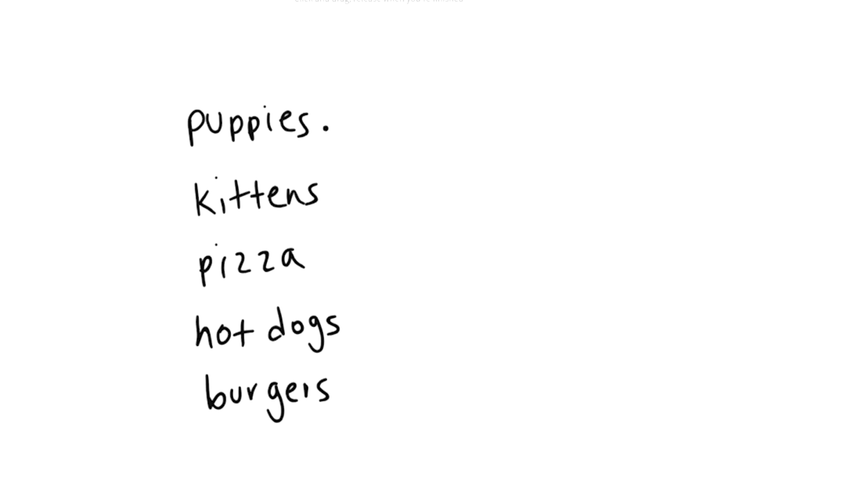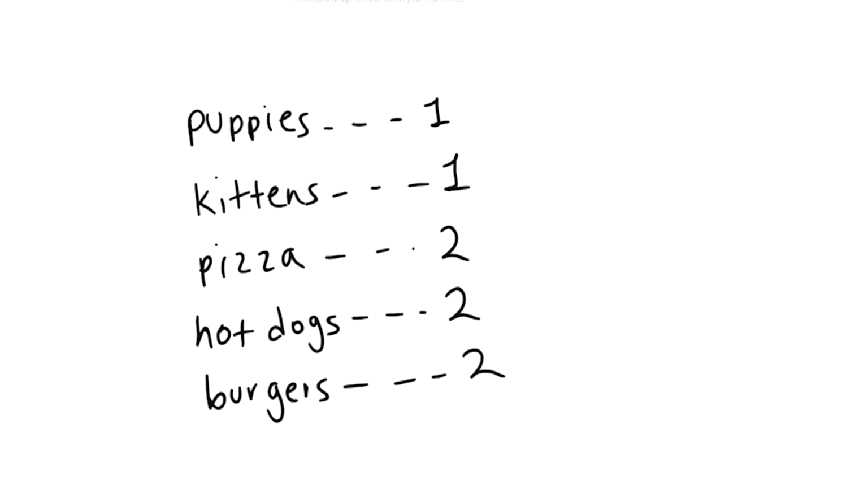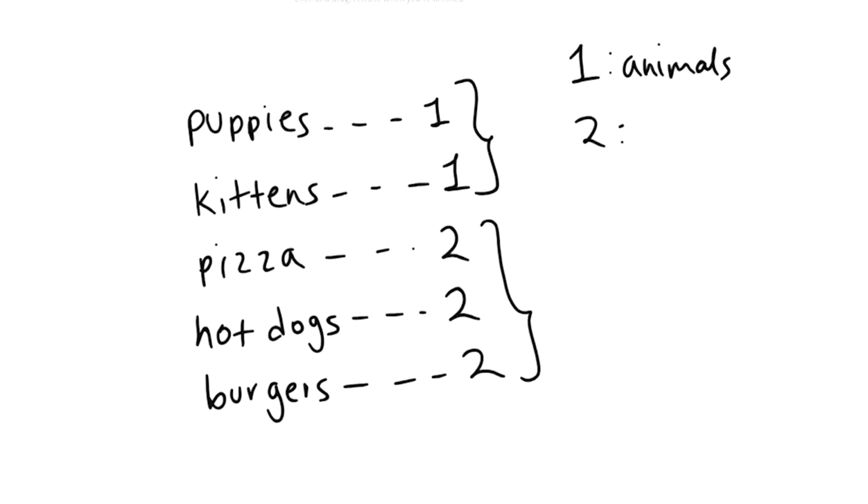So for puppies, it's going to give it 1. For kittens, it's going to give it 1. For pizza, it's going to give it 2. For hot dogs, also 2. And for burgers, also 2. So what this basically means is we're going to group similar data sets together. So let's say 1 might represent animals and 2 might represent foods.